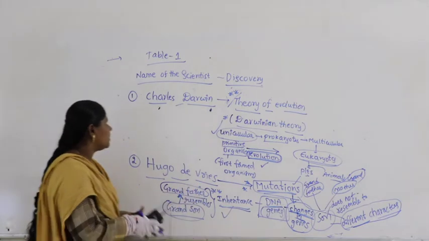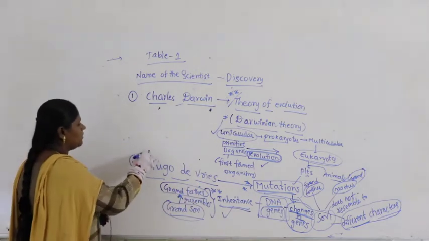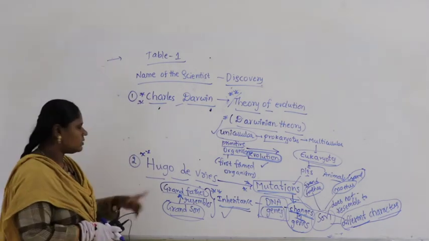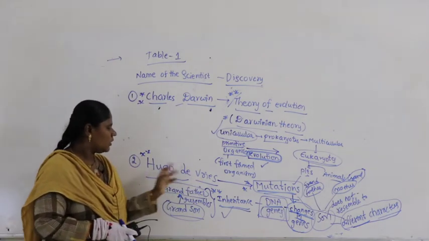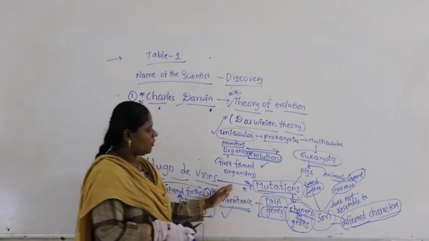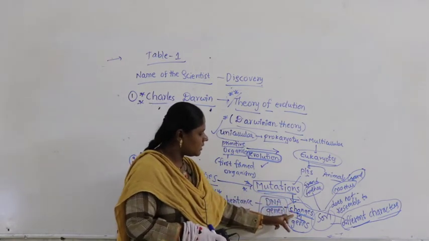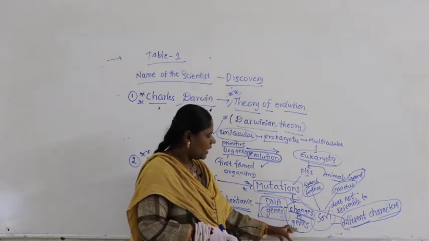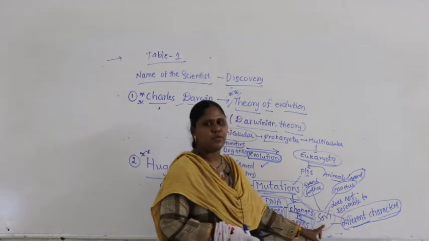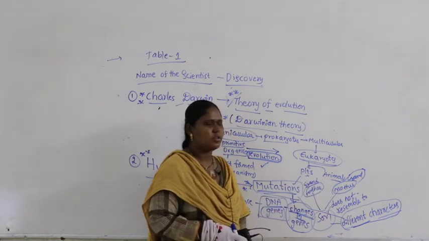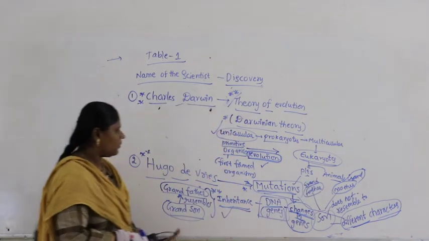Who discovered this? The credit goes to the scientist Hugo de Vries. How to pronounce it? Hugo de Vries. Hugo de Vries studied mutations. What are mutations? Changes in the genes on DNA. As a result of this, there is a formation of new characters which do not exist in the generations. Okay, I hope you got the clarity.